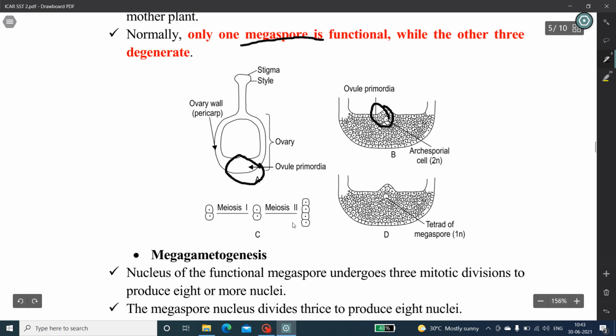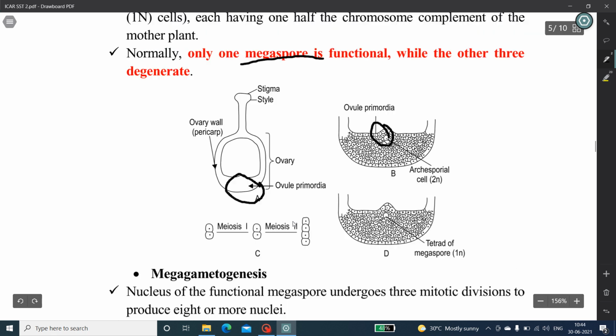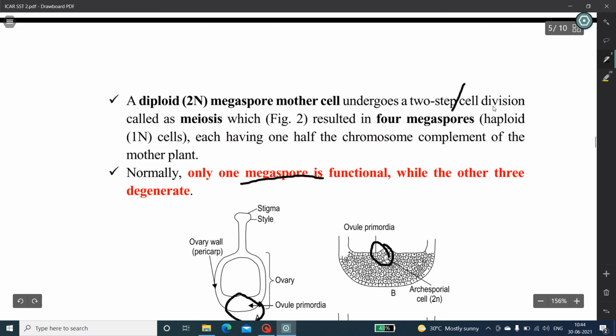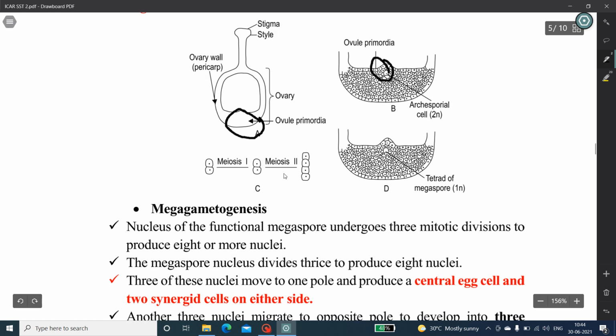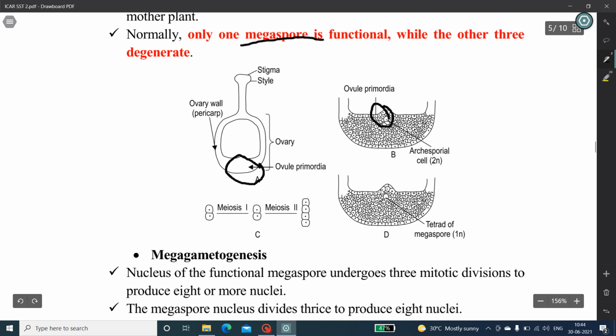The third picture shows the cell division that occurs during megasporogenesis, that is, 2 cell divisions occur. We have seen the 2-step cell division, that is meiosis: meiosis 1 and meiosis 2. The fourth picture shows a cutaway section of the lower part of the ovary showing the location of 4 megaspores, 3 of which normally degenerate and only one is functional.